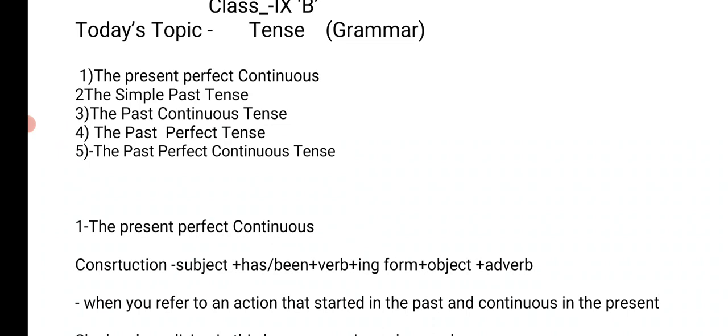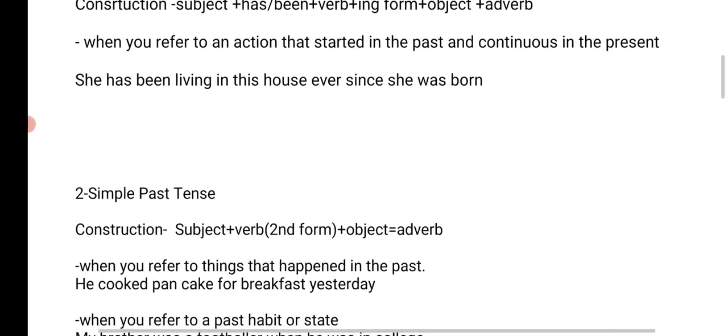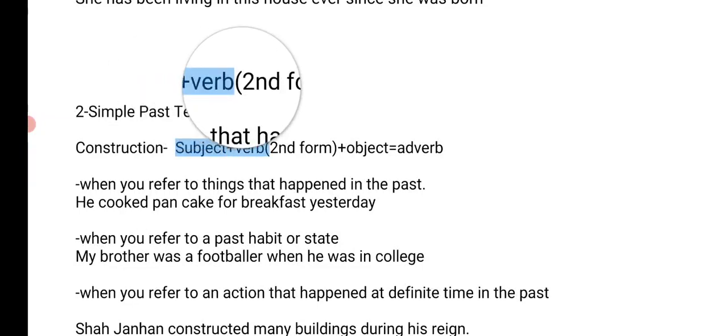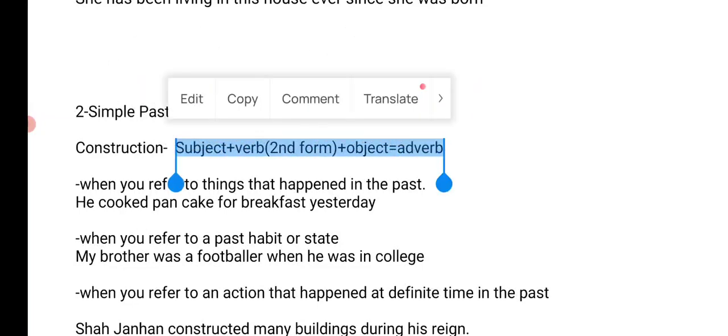Let's talk about simple past tense. Simple past tense is very simple. Construction is here. Let me just highlight. When you refer to things that happened in the past, for example, at one time David Beckham played football for a club called Manchester United, and he lived in the UK at that time, United Kingdom, right?